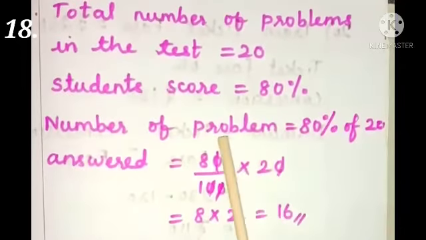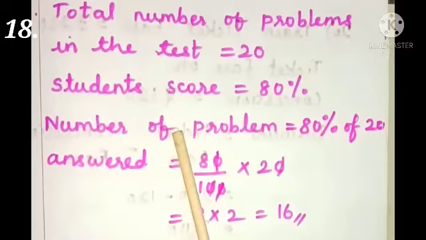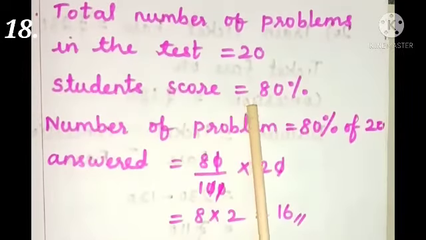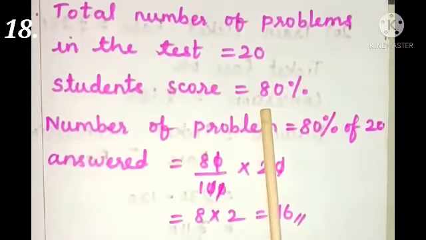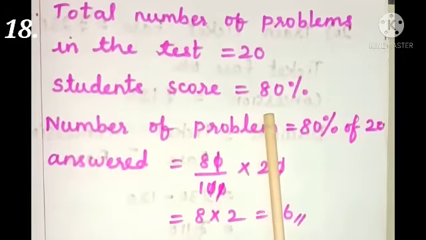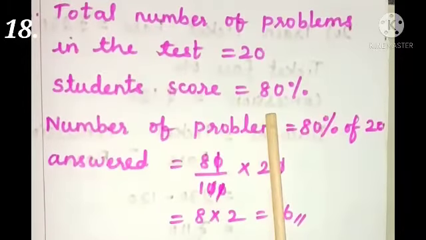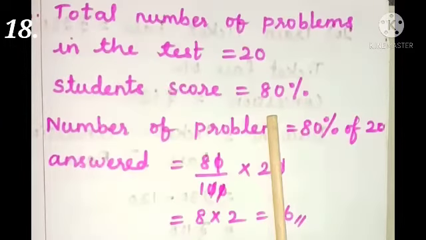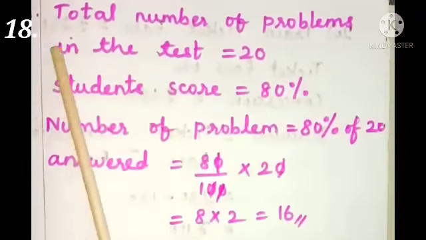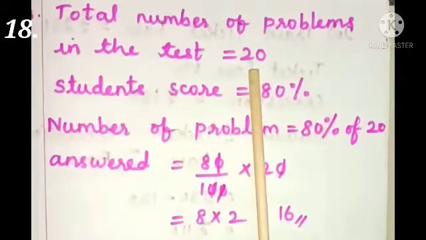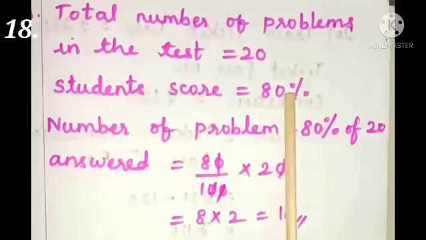18th problem. A student earned a grade of 80% on a math test that had 20 problems in total. How many problems on this test did the student answer correctly? Children, here a percentage P is given and one value is given, and we have to find the value. Percentage as a value topic. The total number of problems in the test is 20 and the student score is 80%.